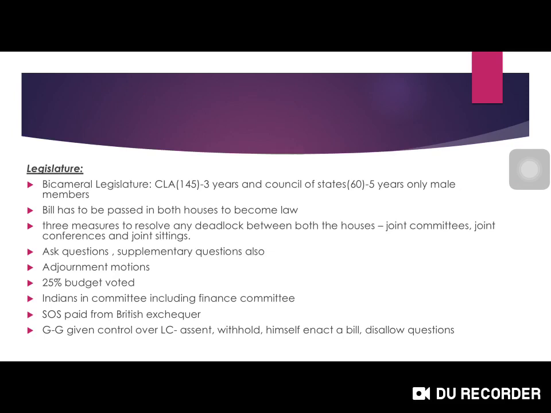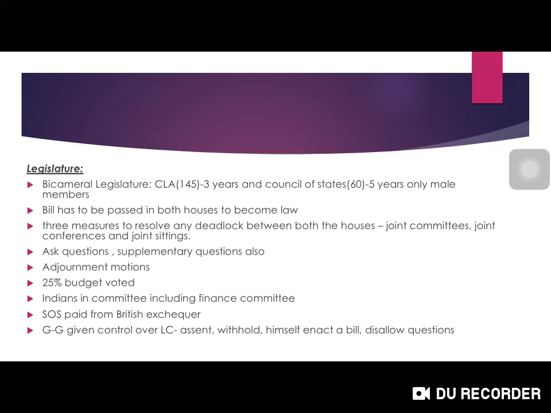A bill has to be passed in both houses, just like at present, where the President's assent is also needed before it becomes law. Also, 3 measures were provided to resolve any deadlock: joint committees, joint conferences and joint sittings. Members could also ask questions and supplementary questions, and the adjournment motion was included under this Act. In the previous Act the whole budget could not be voted on, but under the 1919 Act 25% of the budget could be voted on.